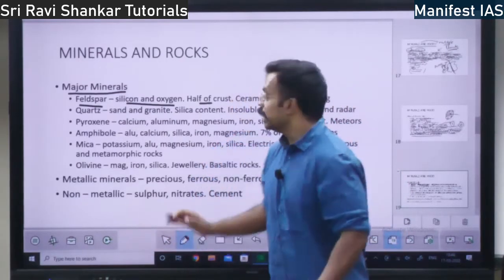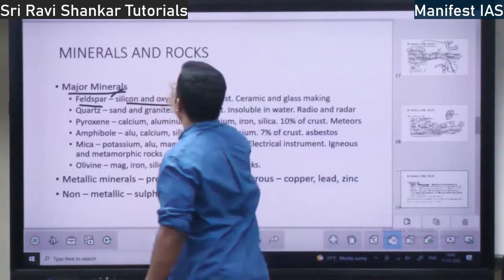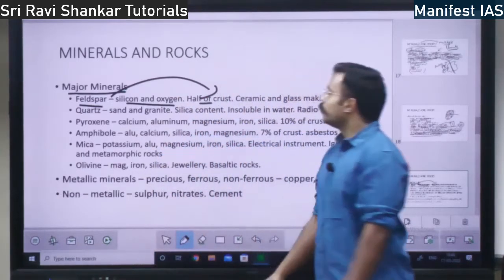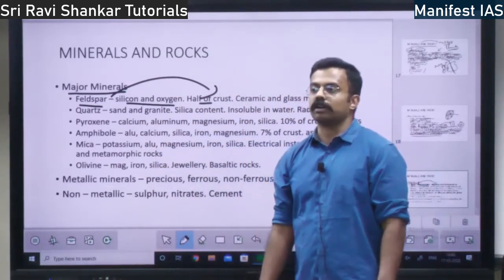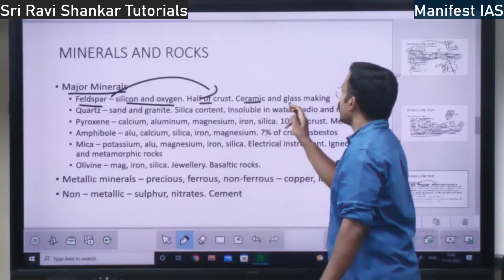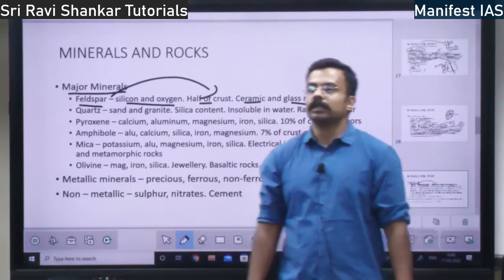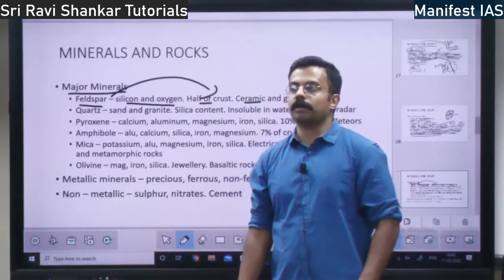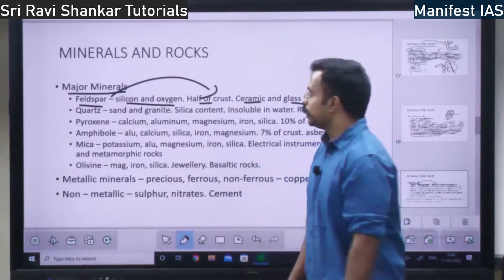Half of the earth's crust is made of feldspar, right? So where is this feldspar used? Feldspar is used for ceramic and glass making. In the making of ceramic objects and glass, the feldspar is used.